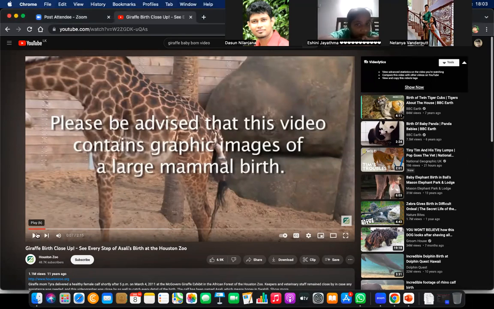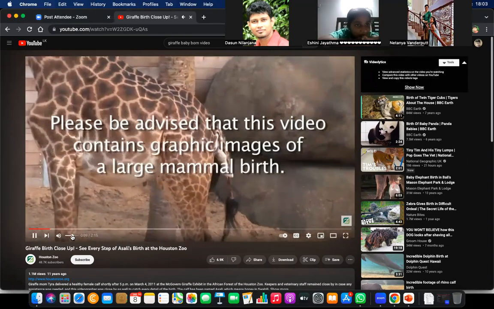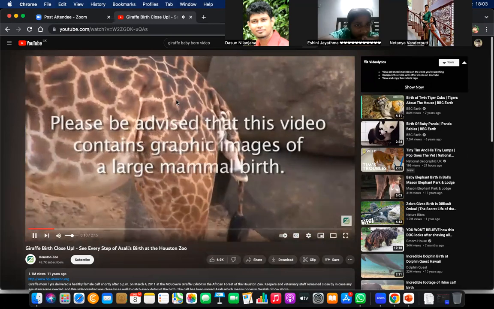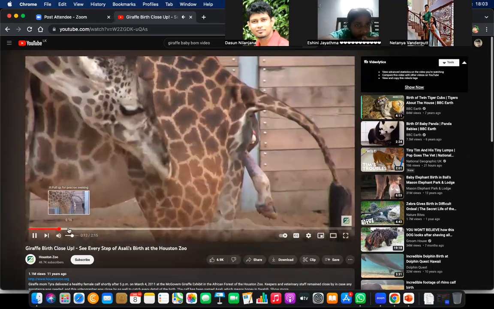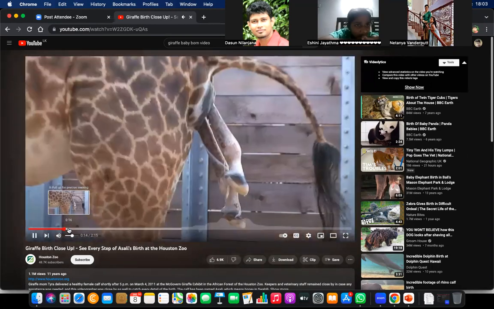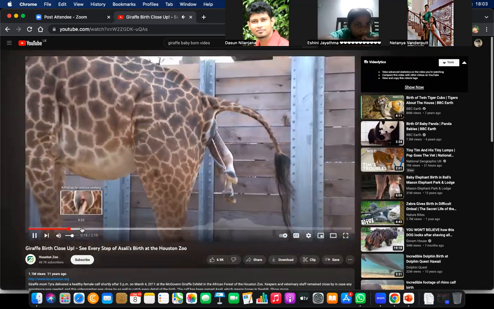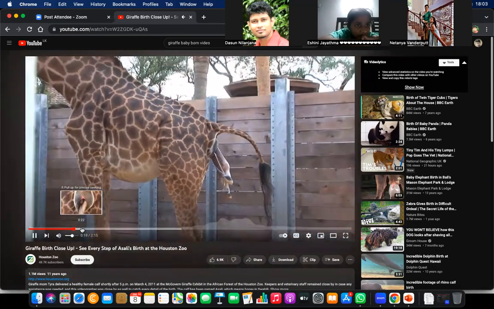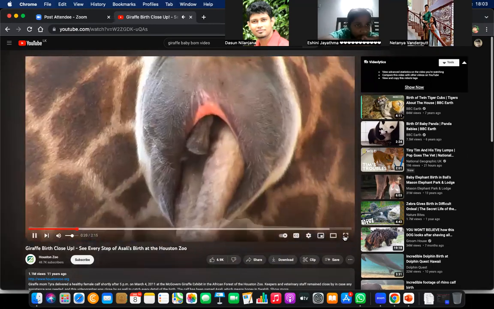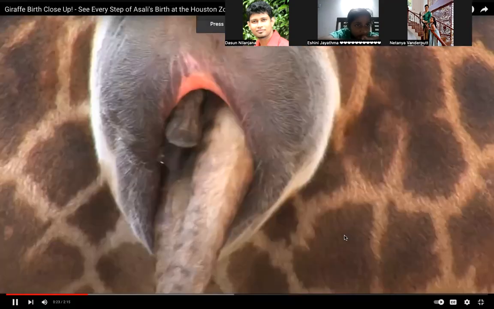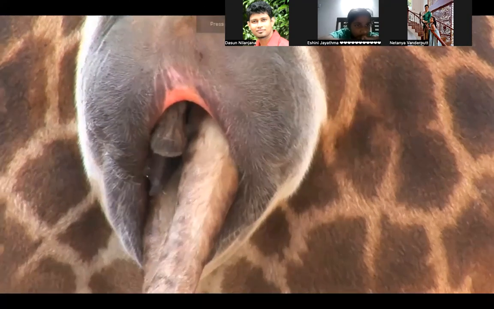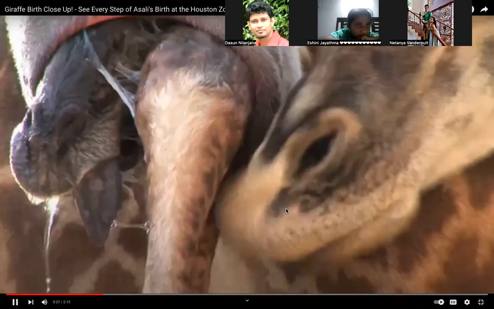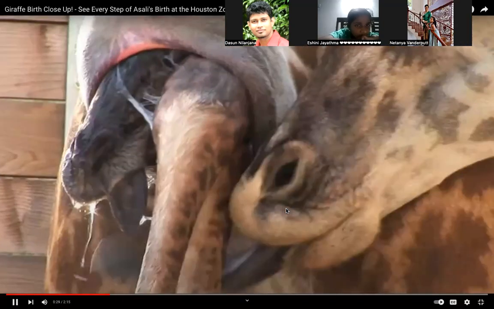Okay, you can see. After 14 to 15 months, giraffes deliver standing up. The first sign of labor is the appearance of a hoof. We saw first one foot, then the second foot came out. It's probably about an hour before we saw just a little bit of movement, and then a tongue and the upper lip gradually came, and the front legs have been flexing.